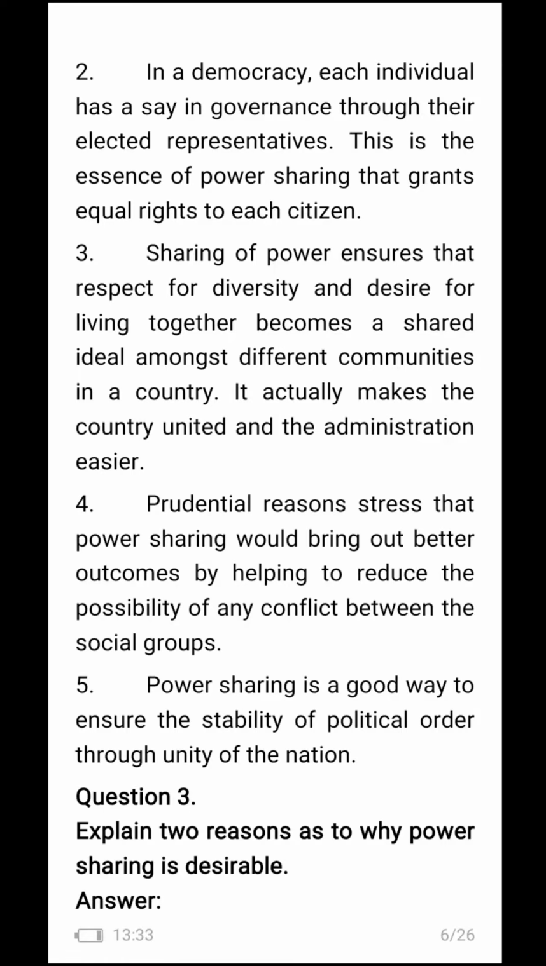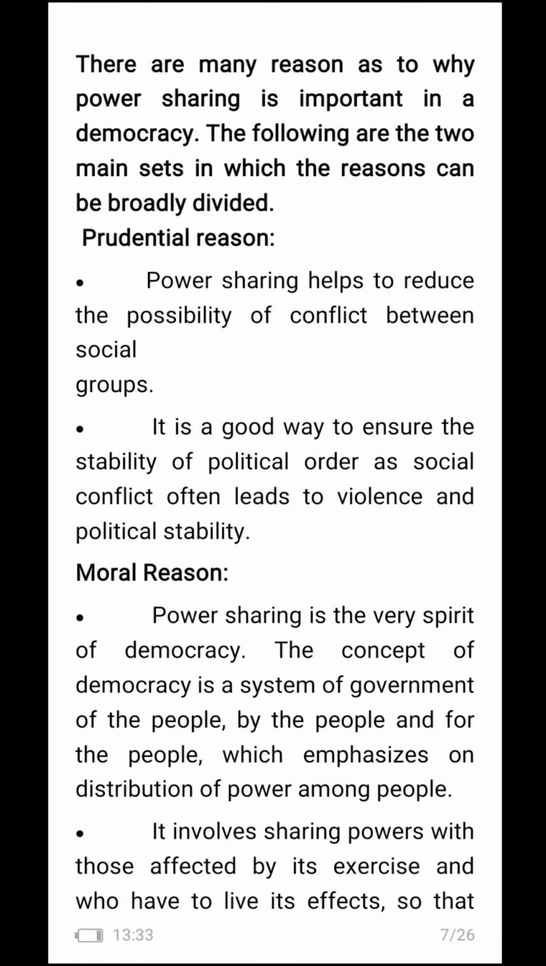Explain two reasons as to why power sharing is desirable. There are many reasons as to why power sharing is important in the democracy. The following are the two main sets in which the reasons can be broadly divided. Prudential reason. Power sharing helps to reduce the possibility of conflict between social groups. It is a good way to ensure the stability of political order as social conflict often leads to violence and political instability.